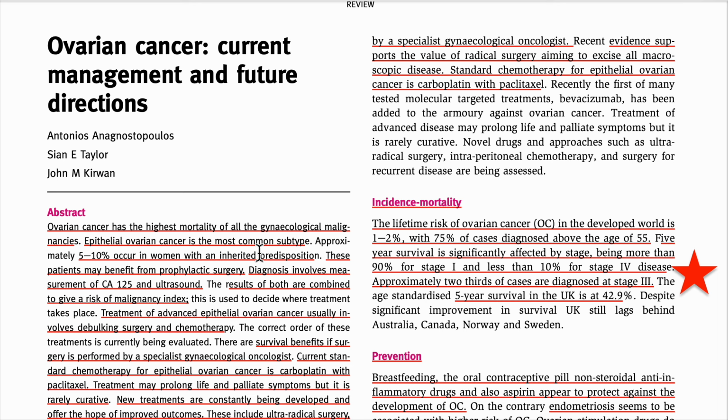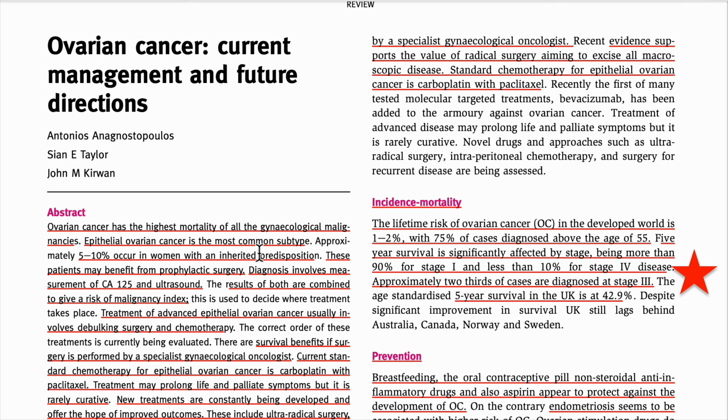And the 5-year survival rate is affected by the stage. More than 90% are diagnosed in stage 1. If we are talking about the 5-year survival, if diagnosed in stage 1, it will be 90%. But if we go to stage 4, the survival rate is only 10%. So if we consider all the stages, he is telling the most important MCQ.